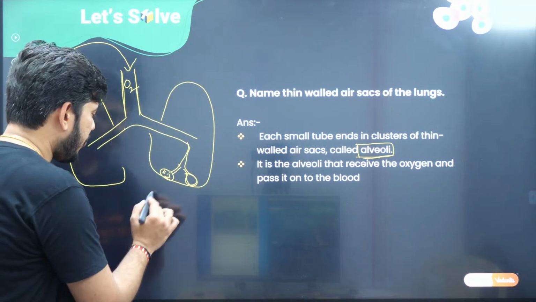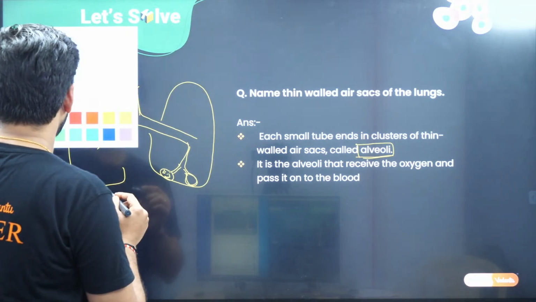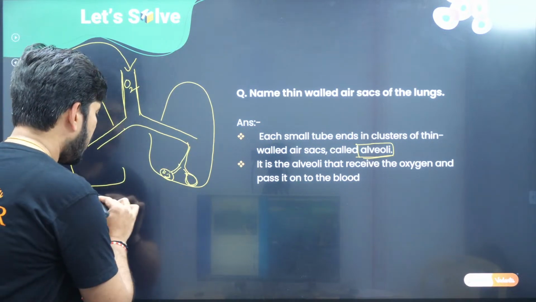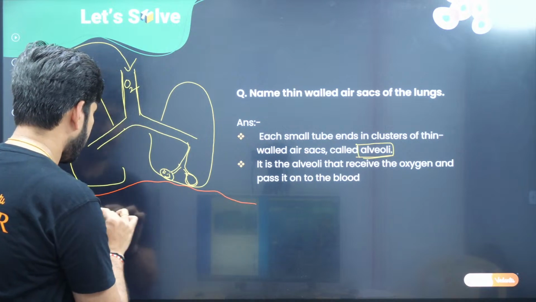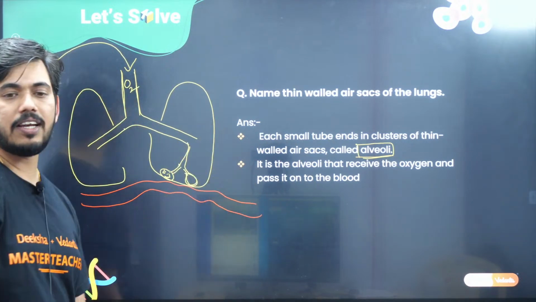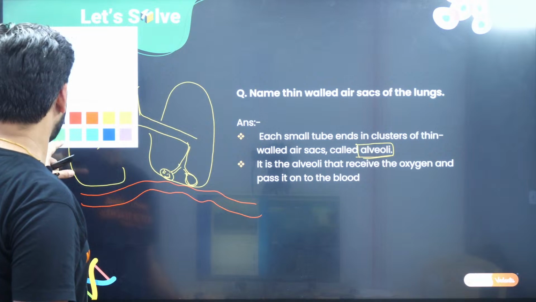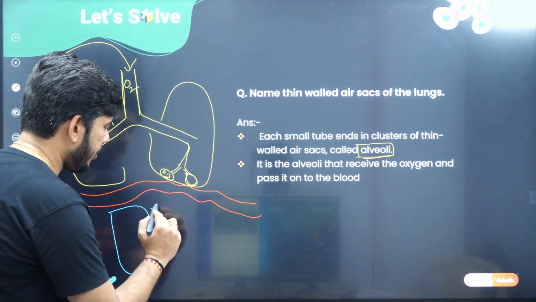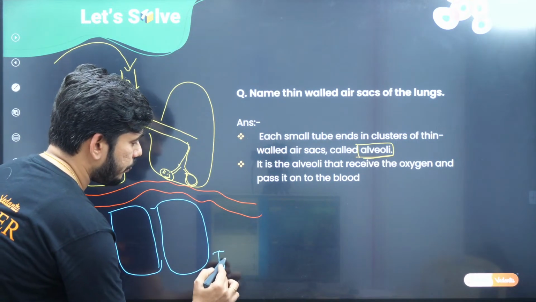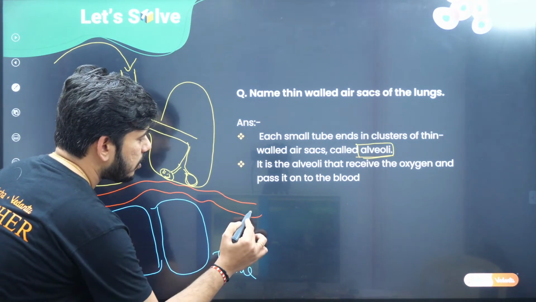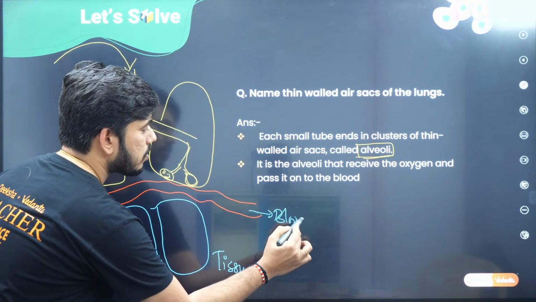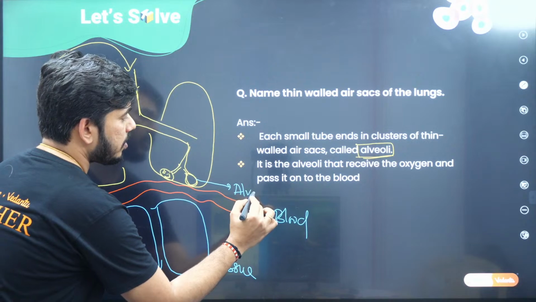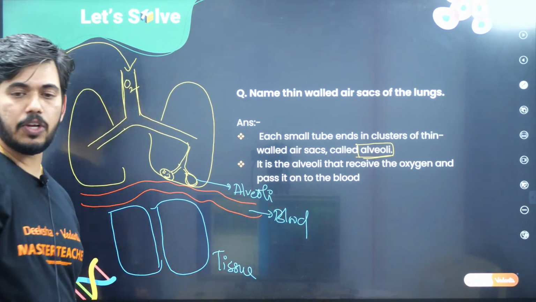Now, for example, let me draw one more diagram and club some more topics here. Here we have the blood vessels. Consider this, I have got the blood vessel here, and at the same time, children, we have got the tissue here. So this is the blood, and this is the alveoli, right?